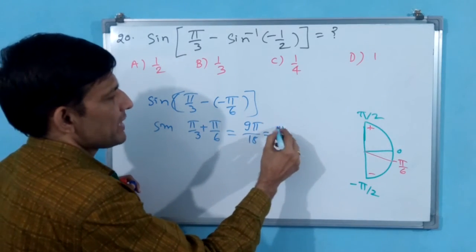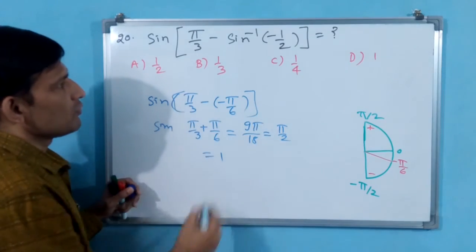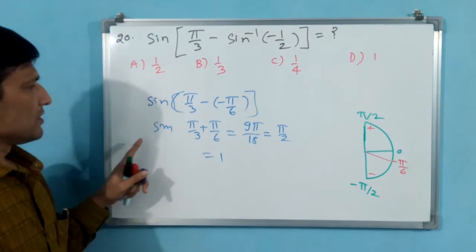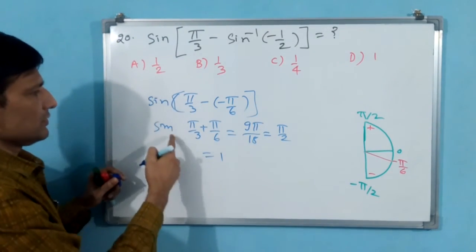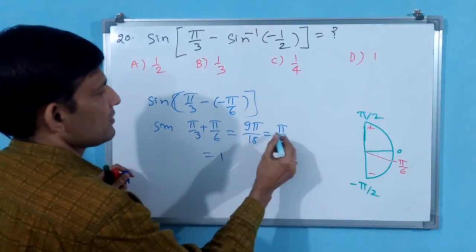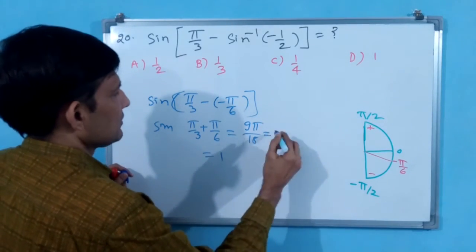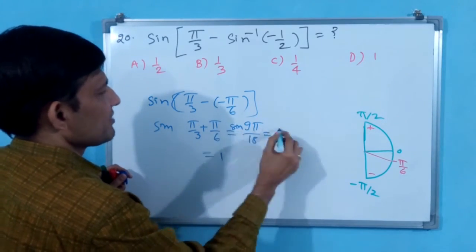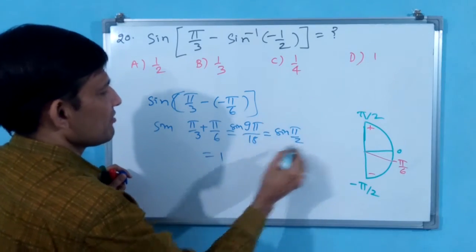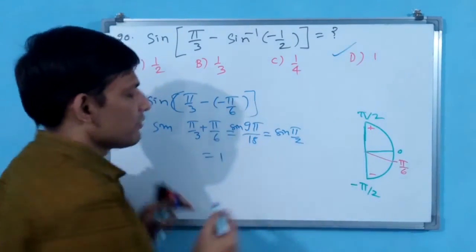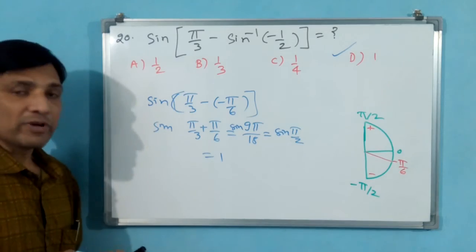That means pi by 2. Sine pi by 2 is equal to 1. This will be your answer. You understand now how it has come?